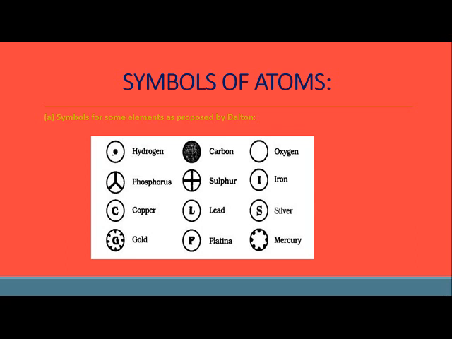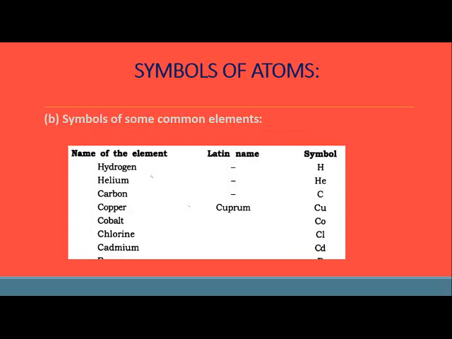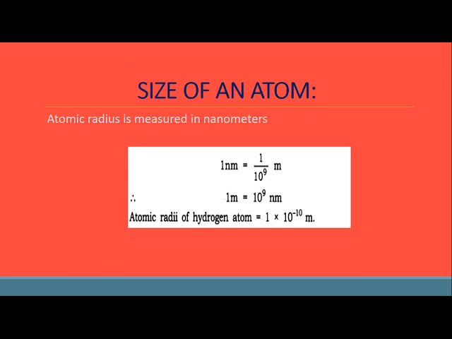So that is why we had a different system of putting the symbol. So symbols of some of the common elements are hydrogen, helium, carbon, copper, cobalt, chlorine, cadmium. You can see all of these, 1, 2, 3, 4, 5, start with C, but they all have different symbols.